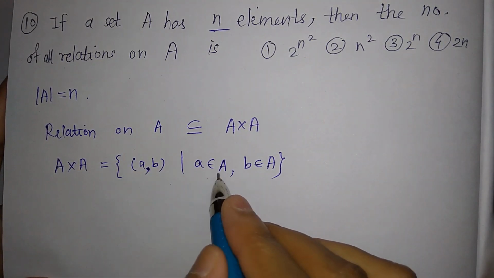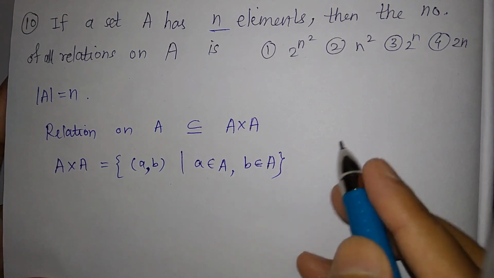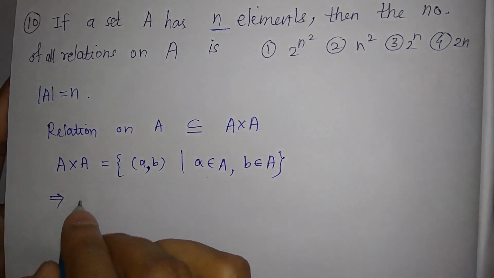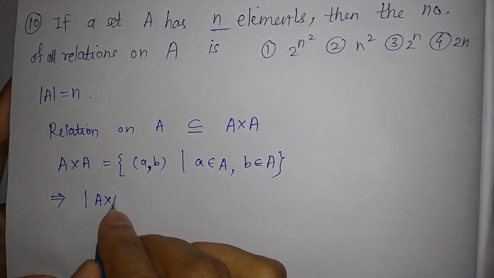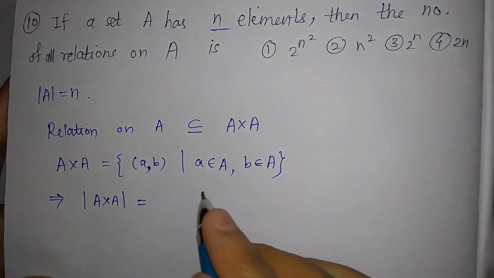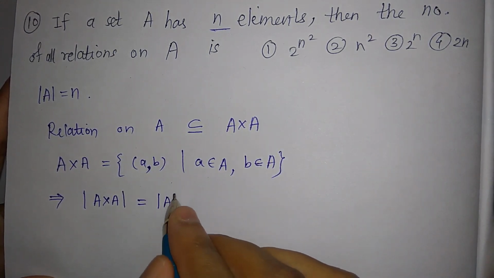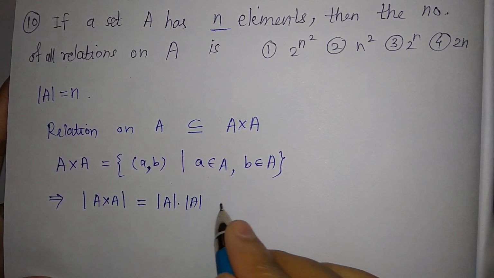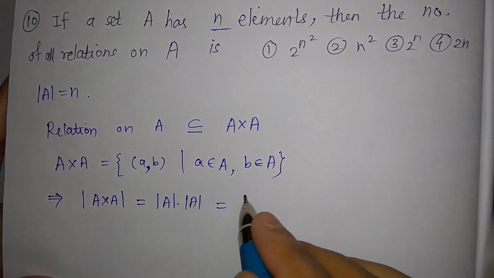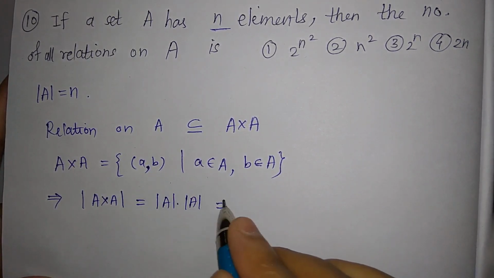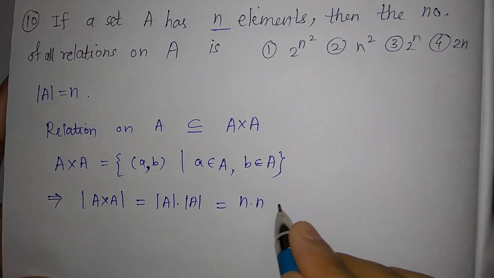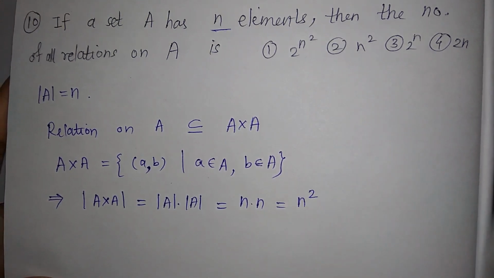Because a is from A and b is from A. So the cardinality of A cross A is equal to cardinality of A into cardinality of A, which is same as, now cardinality of A is n, which is given, so this is n into n, it is n square.